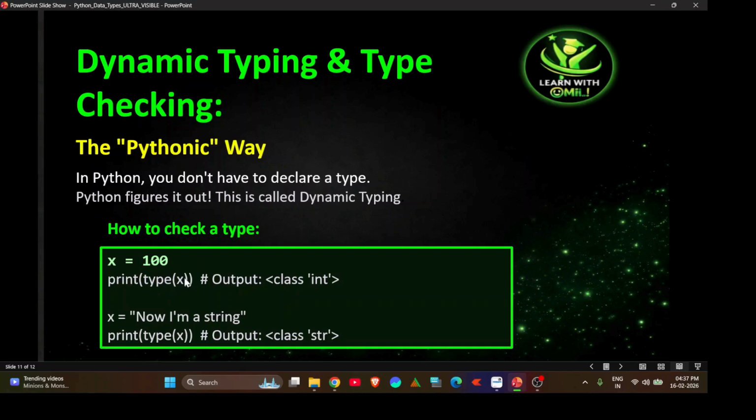If I put 100.11 there, it will automatically tell that the class is float. So Python figures it out through dynamic typing. Second example: x is equal to a string, and printing the type of x gives the class str. In this way it has dynamic typing. And in the previous lecture I explained very clearly what is meant by type checking.